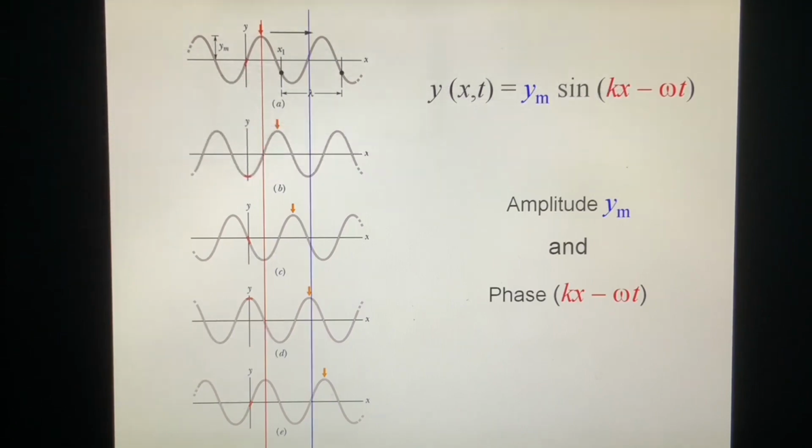Let's look at another one. Another one at the beginning is 0, and then it goes down, and then it goes back and goes up and goes down. So it moves up and down, up and down, and we will see that the maximum displacement for those points is the same. This is the ym.